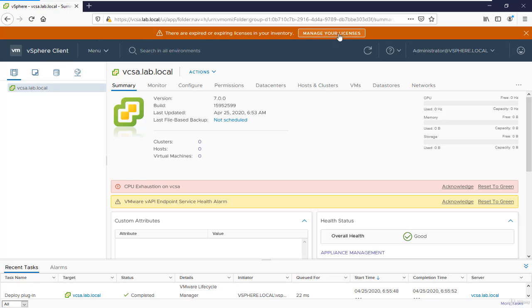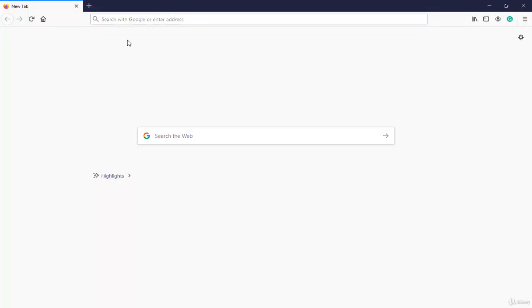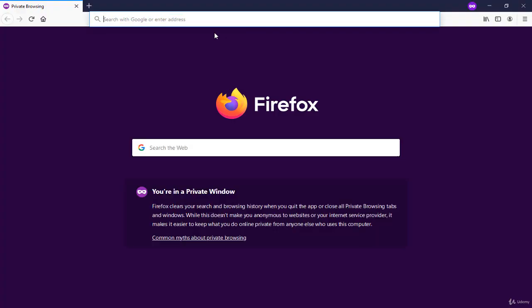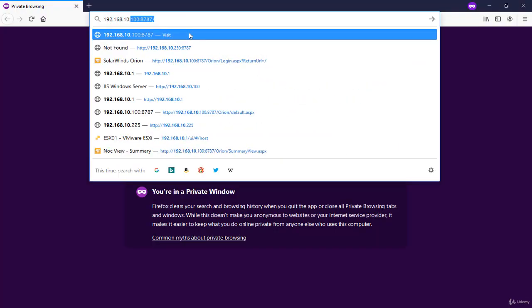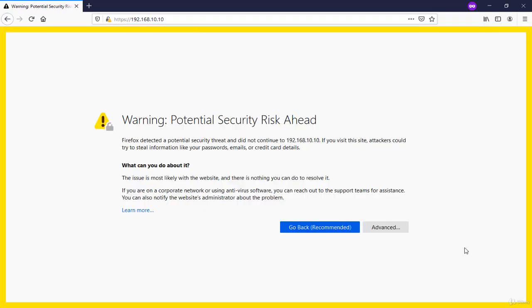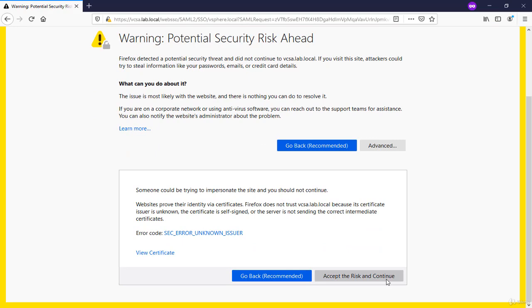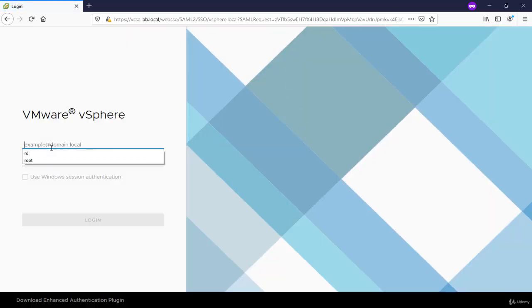And here you can manage the license. So we'll exit the full screen mode, and from my computer I'm going to log into the vSphere client. Let's say new private window, and we'll type the IP address of our vCenter server, and we'll say accept again. And now we can continue logging into our vcsa.lab.local from my PC or laptop.